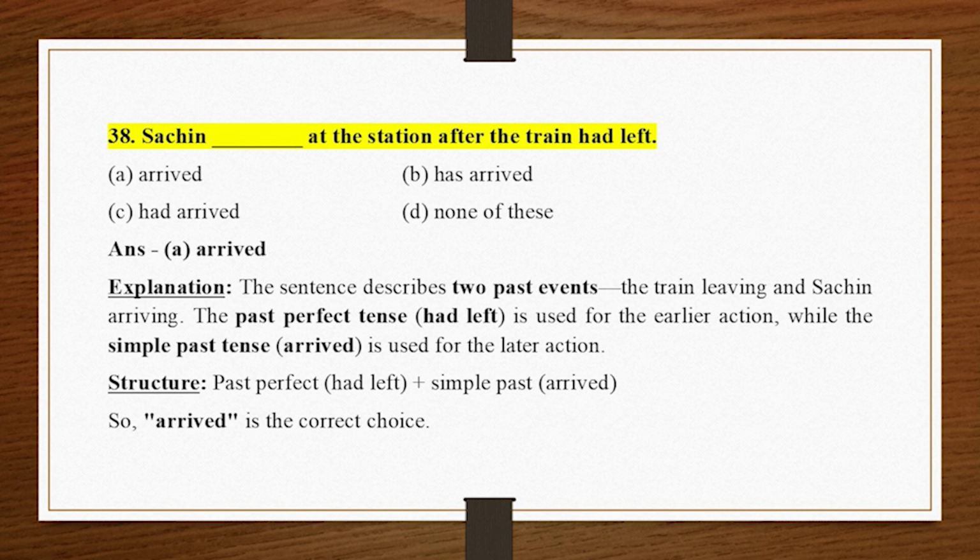The past perfect tense, had left, is used for the earlier action, while the simple past tense, arrived, is used for the later action. Structure. Past perfect, had left, plus simple past, arrived. So, arrived is the correct choice.